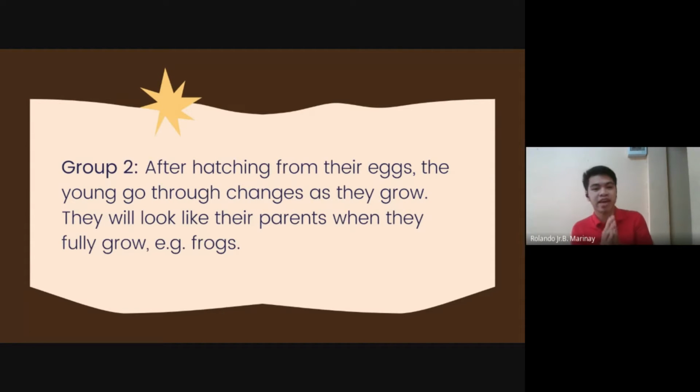After hatching from their egg, the young go through changes. They have the process that is called metamorphosis. Can you say it with me? Metamorphosis. Repeat after me. Metamorphosis. Okay, very good. Metamorphosis. That is the process of growing in the life cycle of an animal. And then one day they will look like their parents when they fully grow.